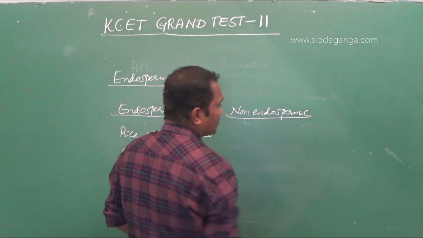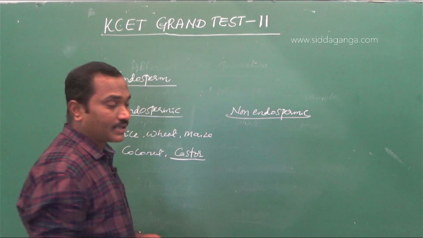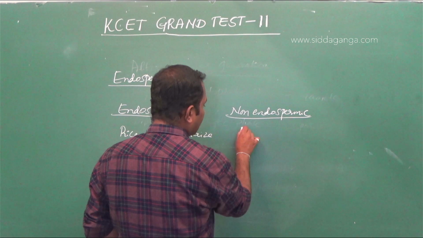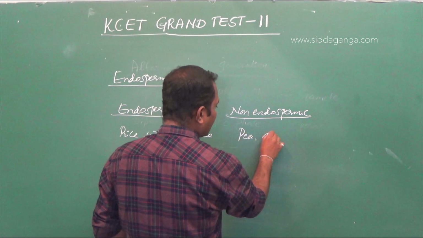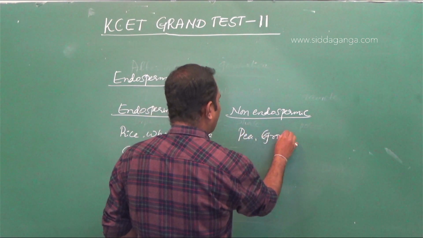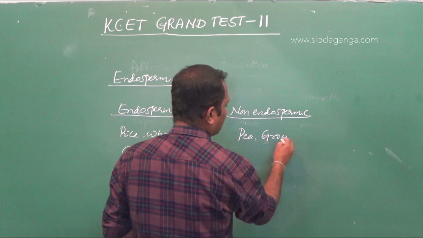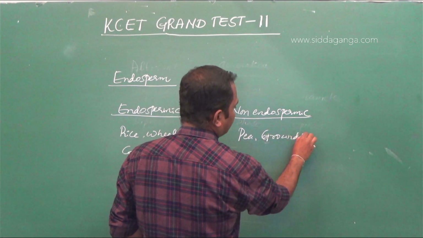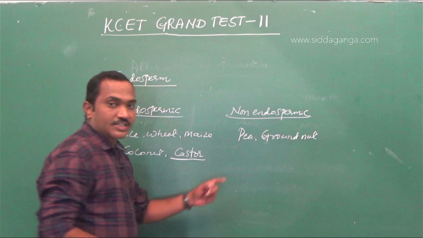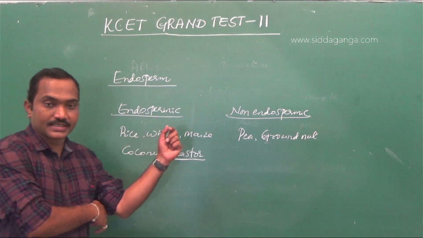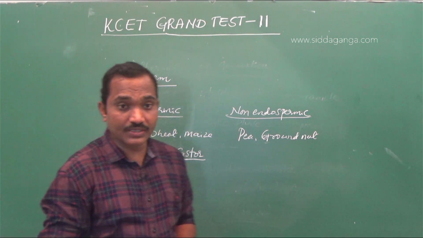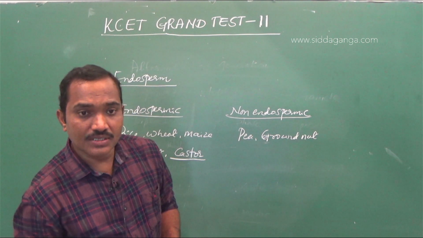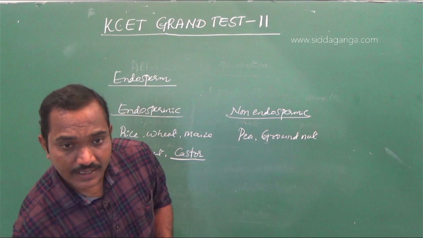Non-endospermic, where the endosperm is completely consumed, as seen in pea, groundnut. So in such plants, the endosperm will not be retained. It will be completely consumed during the seed development. So cereals, castor and coconut possess endospermic seed.